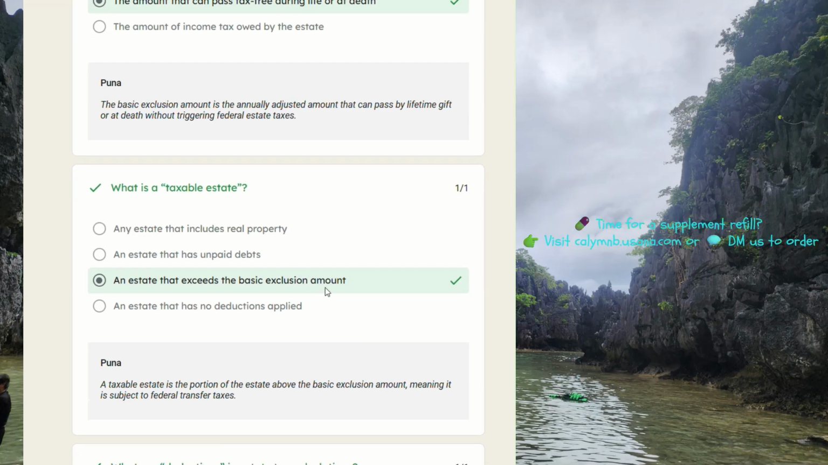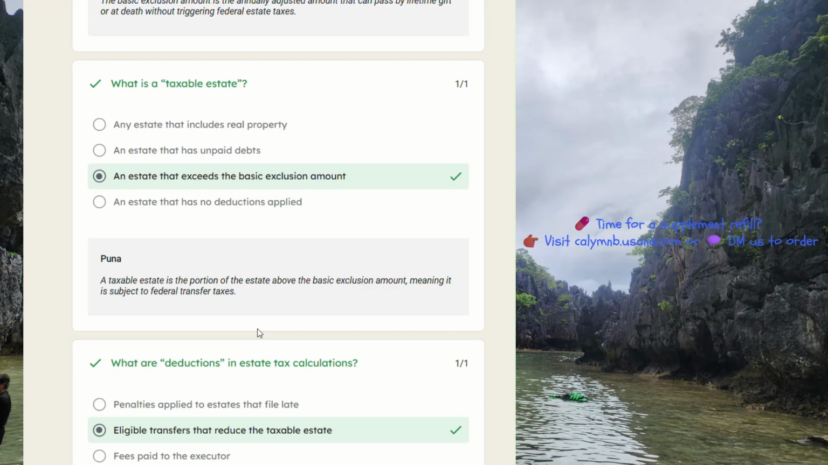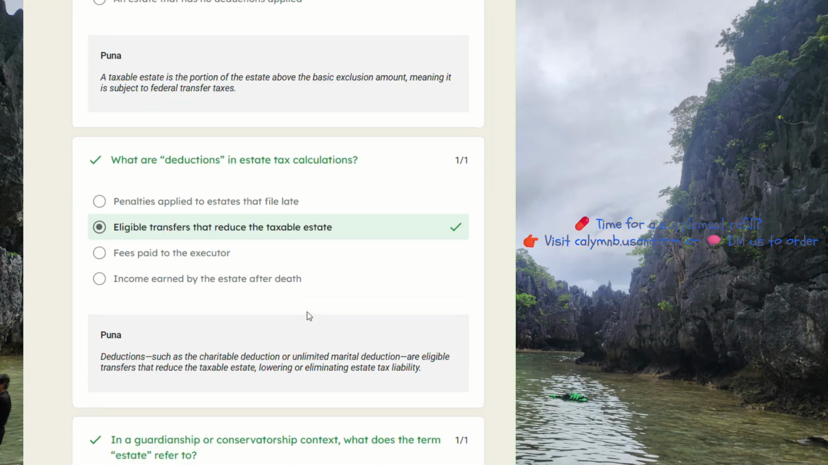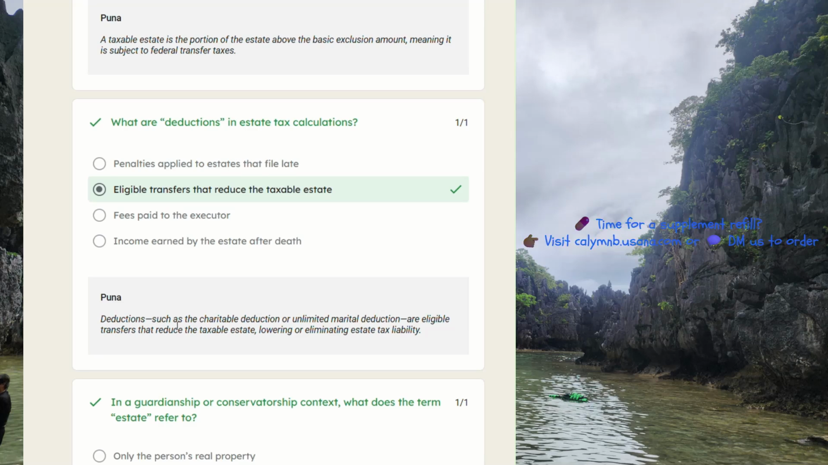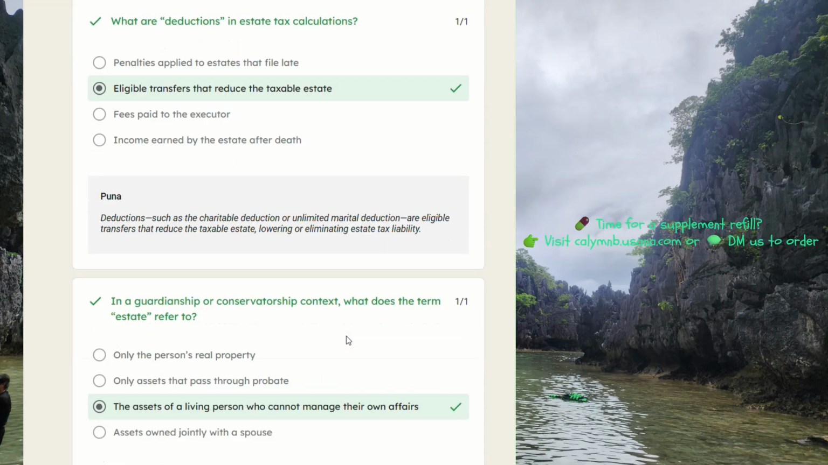An estate that exceeds the basic exclusion amount. So a taxable estate is the portion of the estate above the basic exclusion amount, meaning it is subject to federal transfer taxes. What are deductions in estate tax calculations? These are eligible transfers that reduce the taxable estate. So deductions such as the charitable deduction or unlimited marital deduction are eligible transfers that reduce the taxable estate, lowering or eliminating estate tax liability.